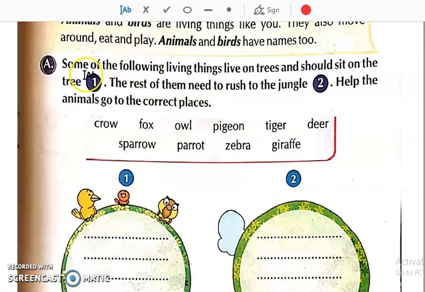Now, see this exercise. Some of the following living things live on trees and should sit on the tree. Okay, that is number 1. That is the birds. Trees पे कौन रहते हैं? Birds. The rest of them need to rush to the jungle. That is the wild animals. They live in the jungle. Help the animals go to the correct places.